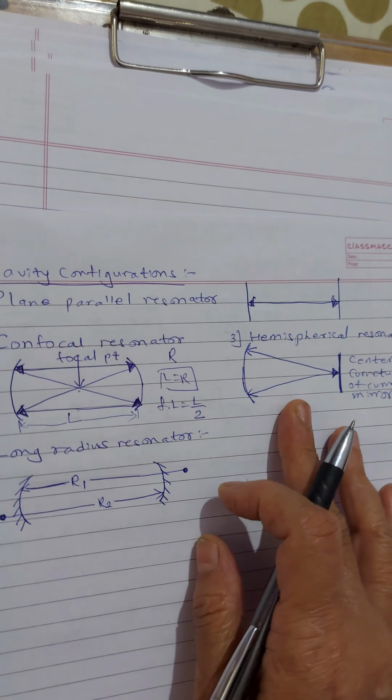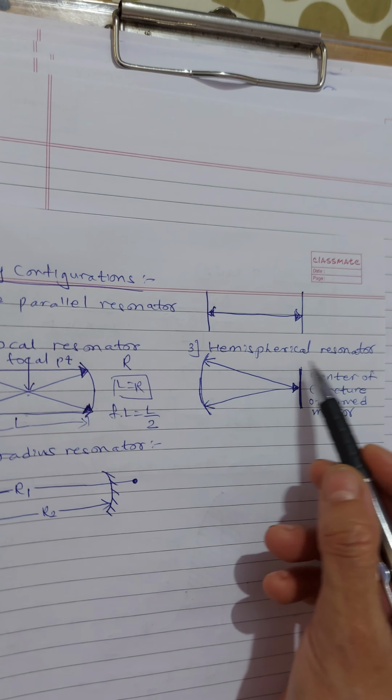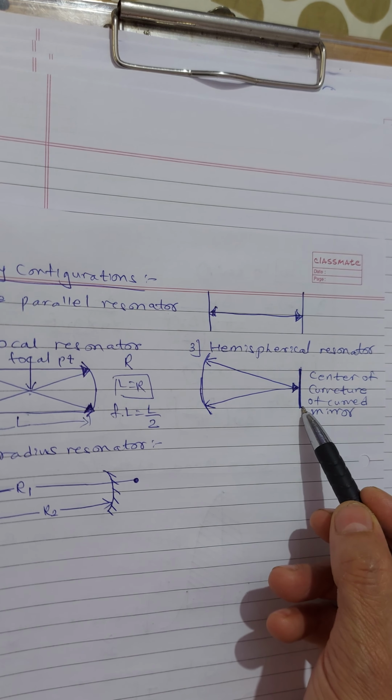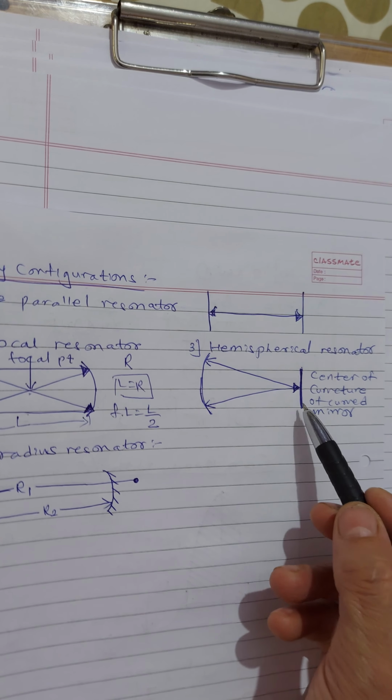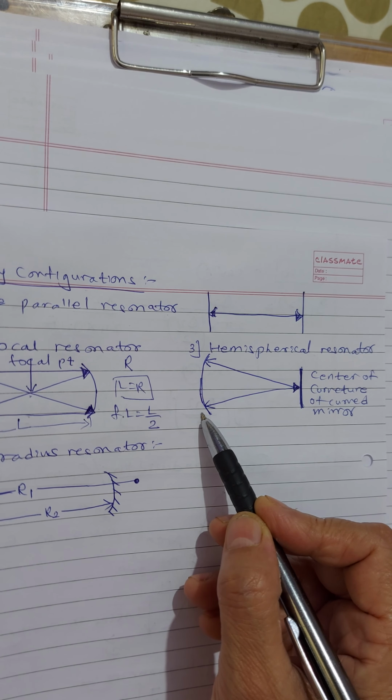Then we'll go to the third one. The name itself is interesting, which is the hemispherical cavity. This type is a hybrid between the plane parallel and the confocal type mirrors we have used.